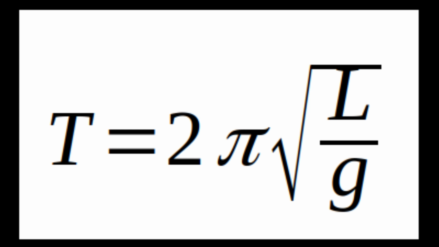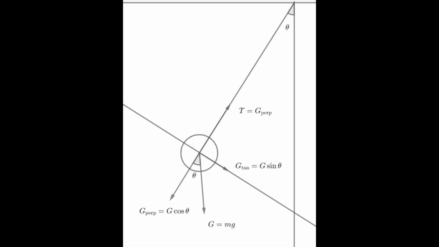In this experiment, we aim to confirm this theoretical relationship by using different masses and observing their effect on the pendulum's period. Also, in this experiment, the motion of the pendulum was treated as simple harmonic motion. To keep this approximation valid, the pendulum's angular displacement was limited to 15 degrees. This is important because at small angles, the restoring force is nearly proportional to the displacement, but at large angles, this proportionality no longer holds, leading to potential errors, which we avoid by restricting our angle to 15 degrees.